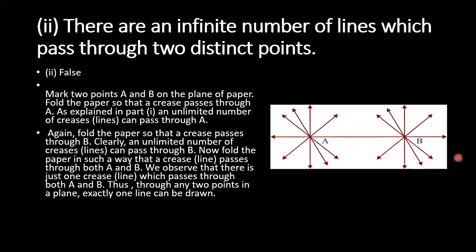I hope it's clear to everyone that through point A, an infinite number of lines will pass. Even at point B, an infinite number of lines will pass. But the question is whether infinite lines will pass through both A and B, two distinct points. You can see only one line is passing through A and B. So the statement is false. Anyone have doubt here?